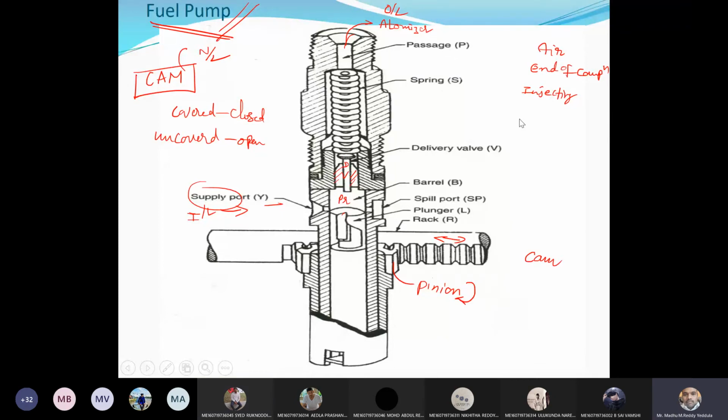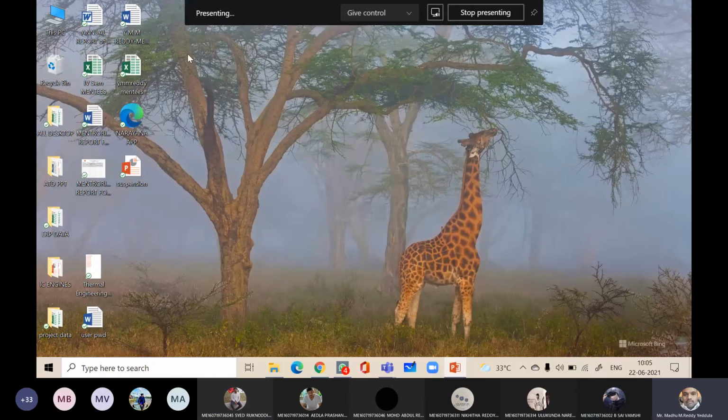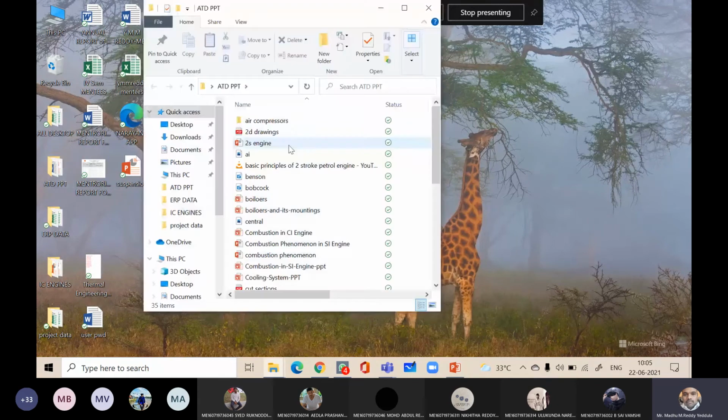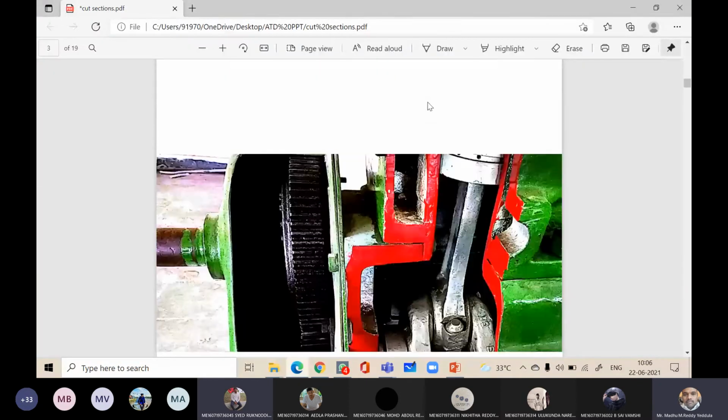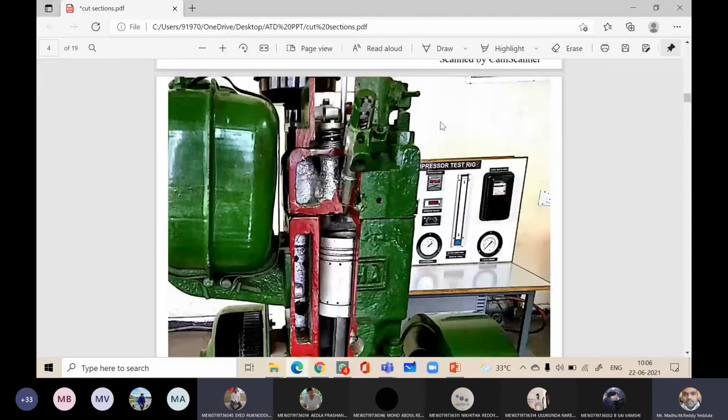Right. I'll show you one image now. It is a cut section. Here, can you see this part? This is your injector. It is a cut section of the injector. From here you can see one opening over here. This is the actual fuel injector.